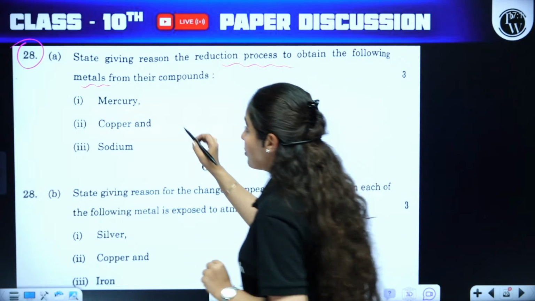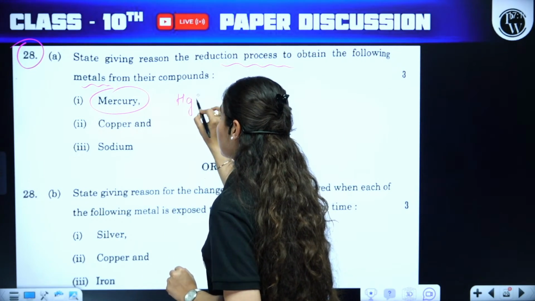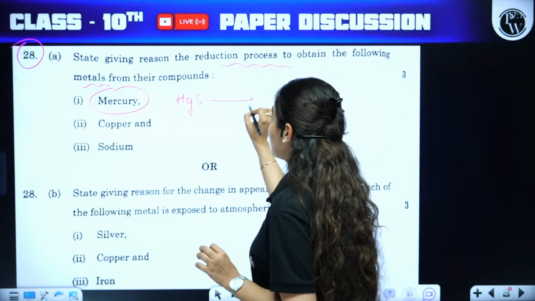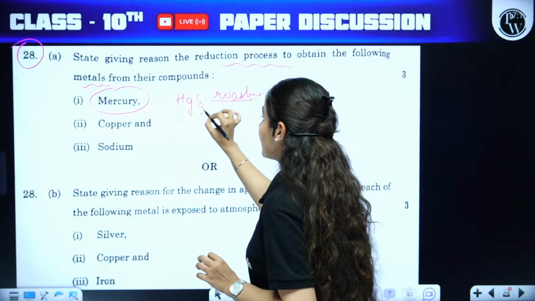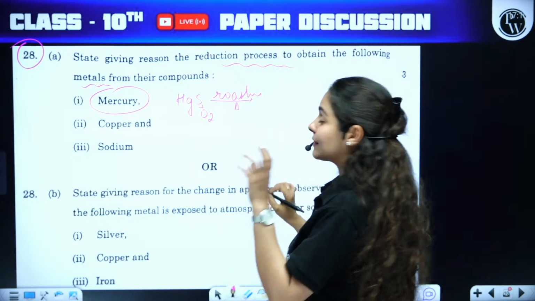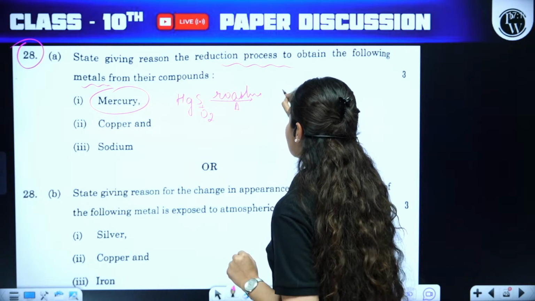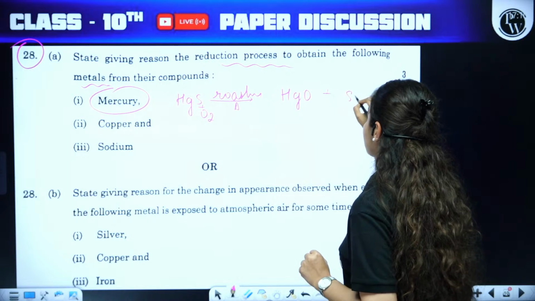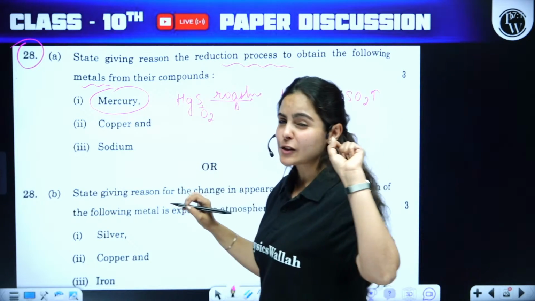So for mercury, as we all know, mercury exists in cinnabar form, which is a sulfide ore of mercury. So you have to undergo a roasting technique. That means you will react it with oxygen with a sufficient amount of heat. That results in oxide of mercury, and sulfur dioxide will be evolved. Second step, guys, please listen to this carefully.